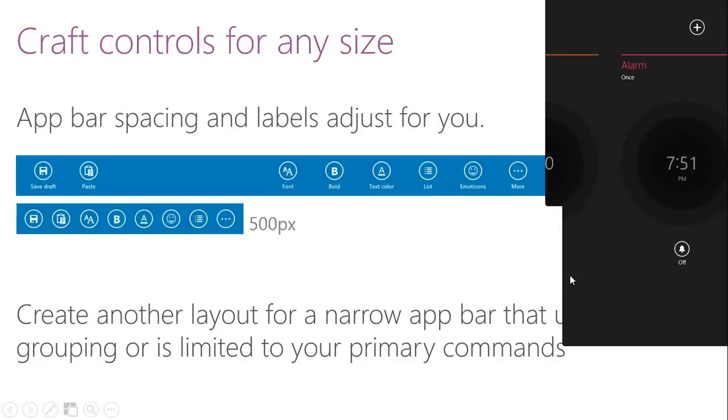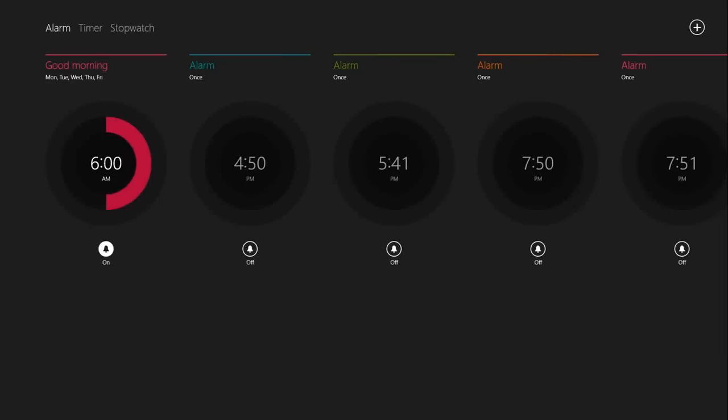You have to decide what you want to resize and what not. Let's take an example right now. On the screen right now, can you see the alarm application? This is the view of the alarm application. It's a fantastic application, very, very nice.